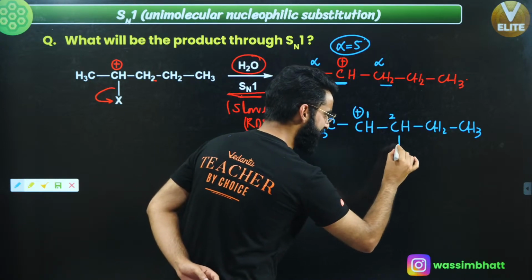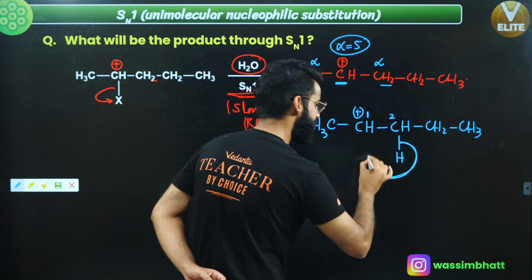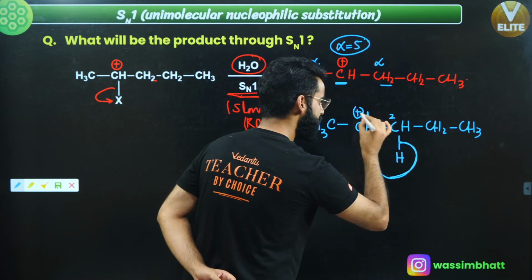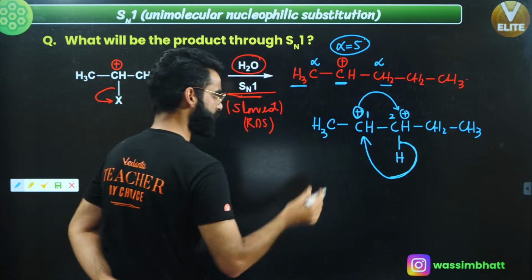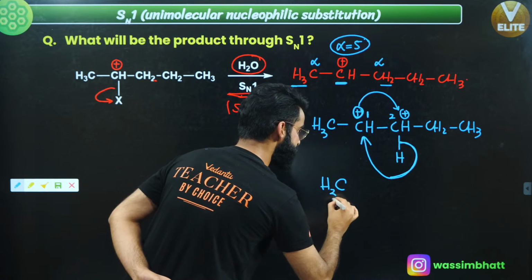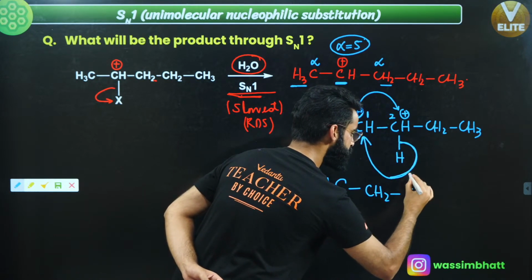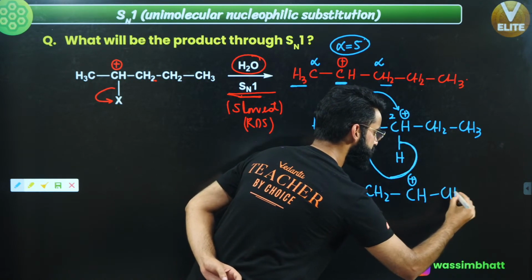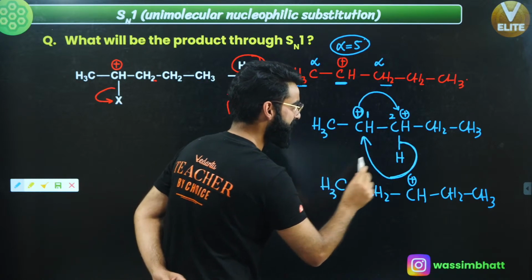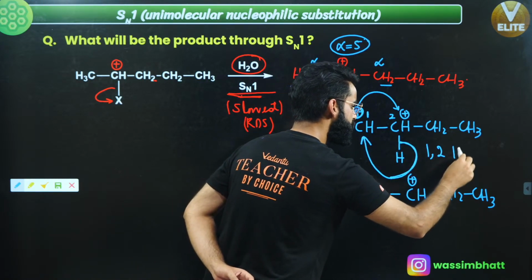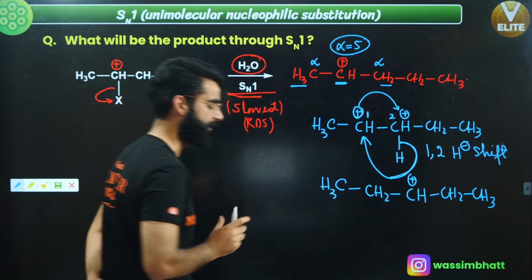If hydrogen leaves as H negative, and that H negative gets attached at this position, the positive charge will shift from here to here then. We know it. So the second carbocation which gets formed due to rearrangement is going to be like this. It's going to be CH2, this is going to be CH with a positive charge on this carbon, and you get CH2, CH3 as such. Now, if this rearrangement happens, this is basically your 1,2 hydride shift which I'm doing over here, correct?